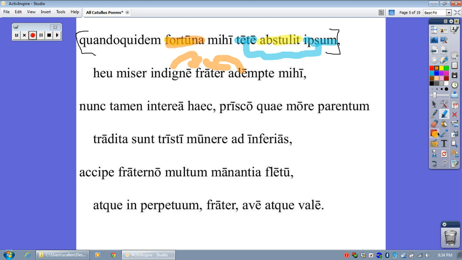I'm sorry, I'm going to go back. I made a mistake. My bad. Hey, nobody's perfect, right? I am going to erase the last couple. There we go. Indigne is actually an adverb. Now, adempte, however, that certainly is vocative, and that is modifying frater, as is the word miser. That's what I meant to say.